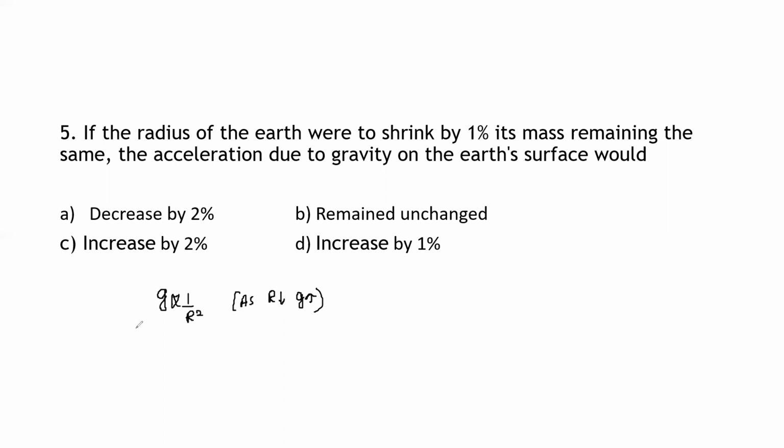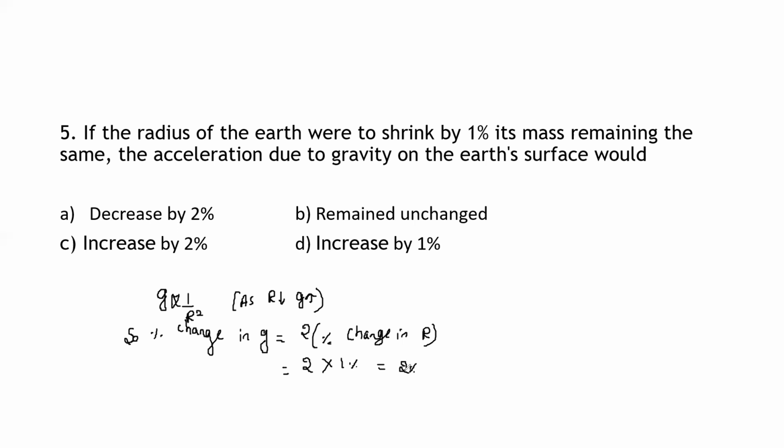Therefore, percentage change in g is equal to 2 into percentage change in R, which is equal to 2 into 1%. That is nothing but 2%.